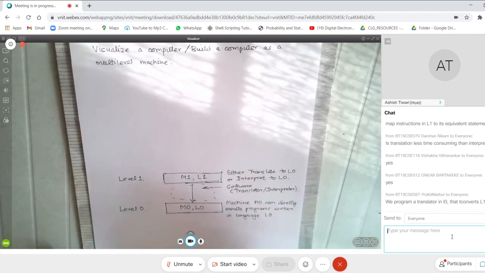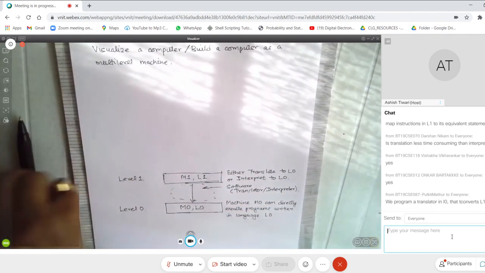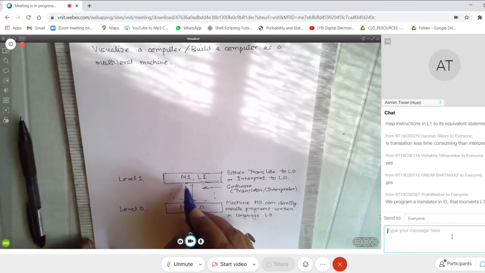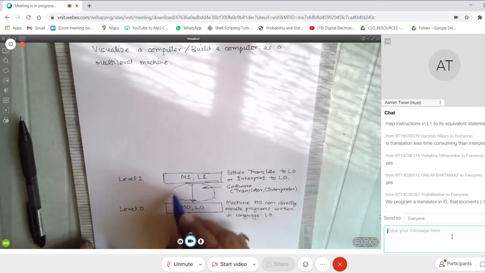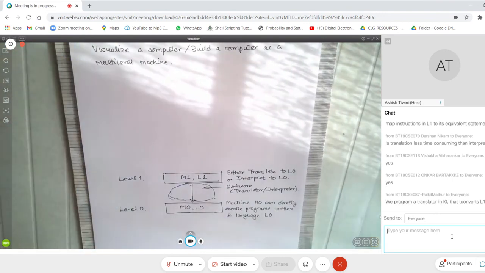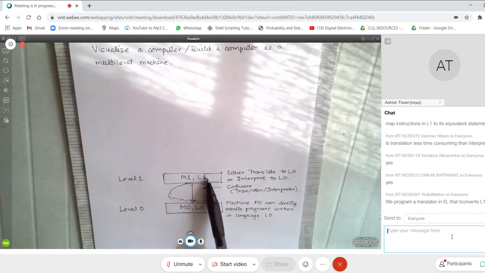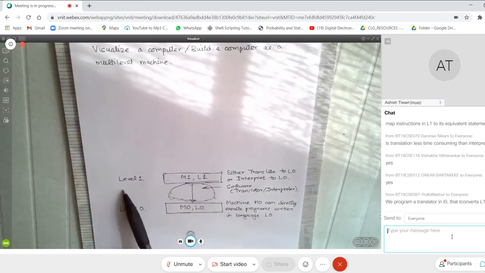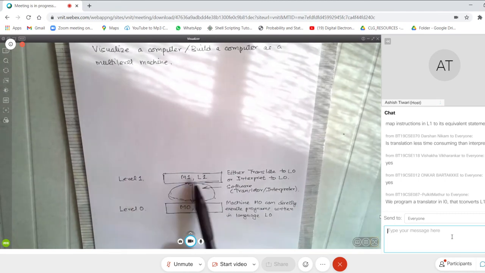Maybe I should use a different color pen for that. You see this blue box. So what we are saying is that this machine M1 can take an input in L1 and it can execute. But you realize that this is not an actual machine. This is just an abstraction, just a level of a machine. But how do you realize this machine?